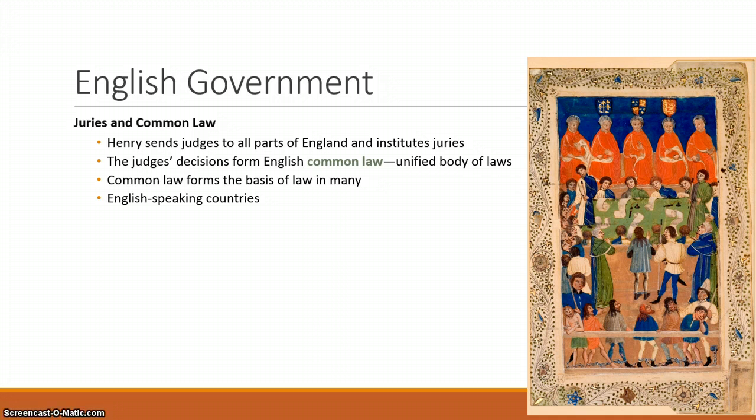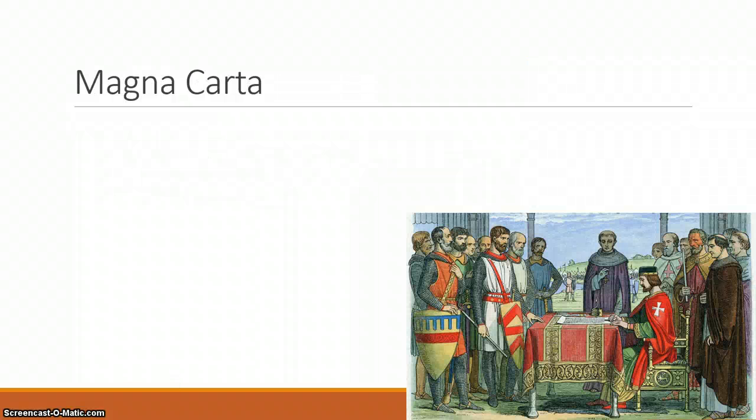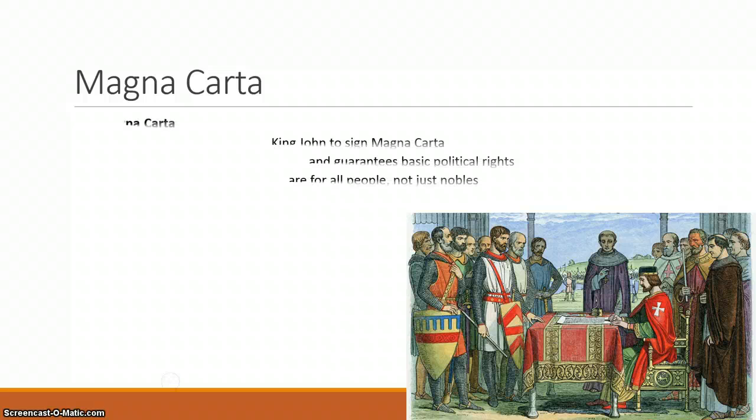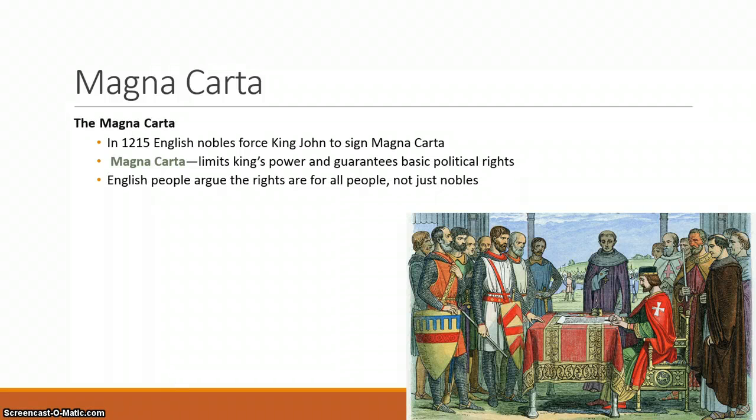So judges would make decisions on court cases, which was a change in society. Common law becomes the basis of law in many English-speaking countries, and will eventually be part of U.S. government. The Magna Carta has a tremendous role in the change in law.